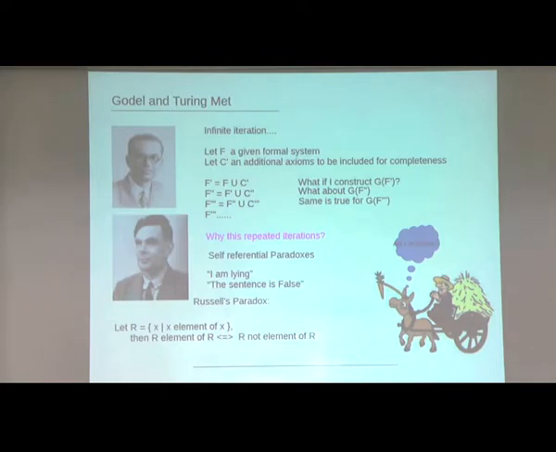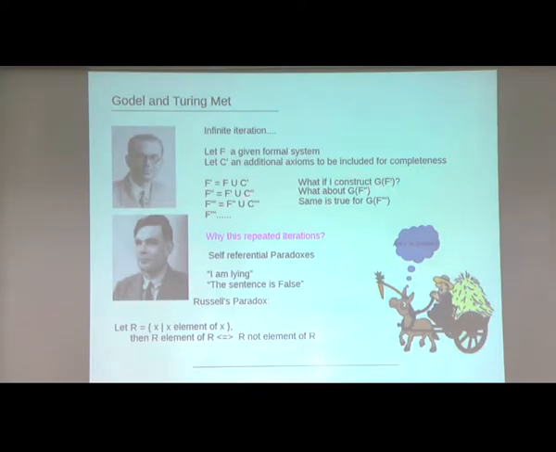Yeah. So this is what I told you, this is the Gödel thing. What he did is, I have got a formal system F, and because of the inconsistency I will try to add an additional axiom called C. By adding the additional axiom C, I could construct a new formal system F dash, but Gödel says: what if I construct G of F dash, the new Gödel statement?